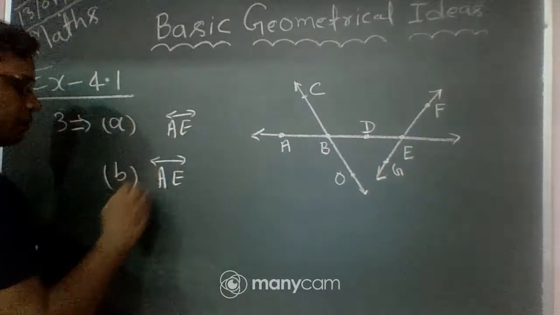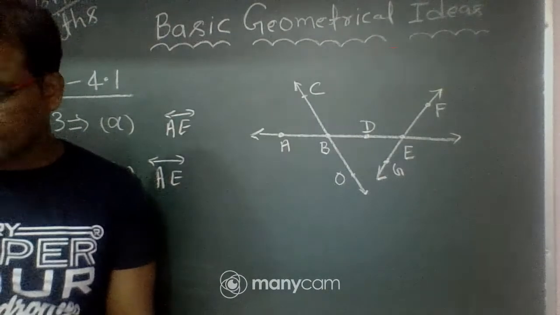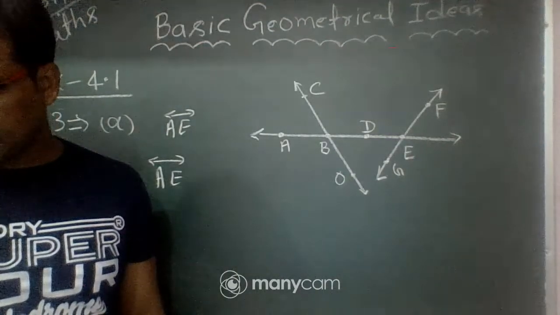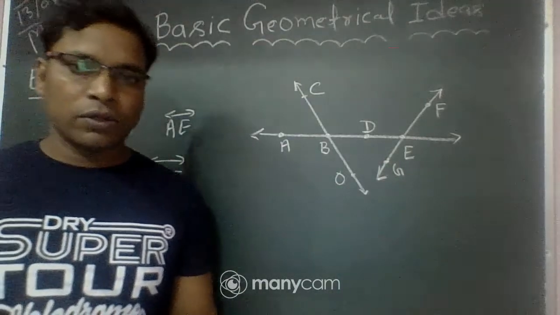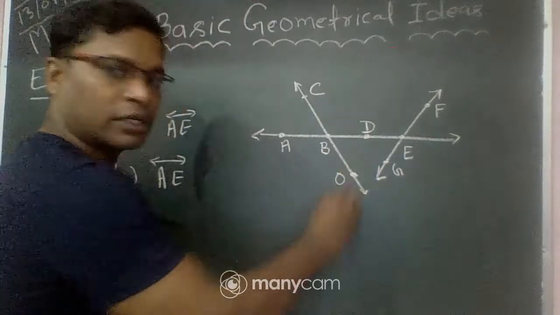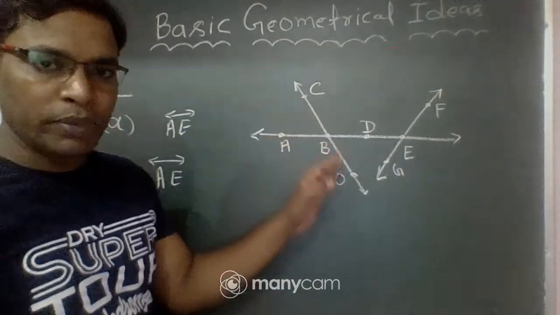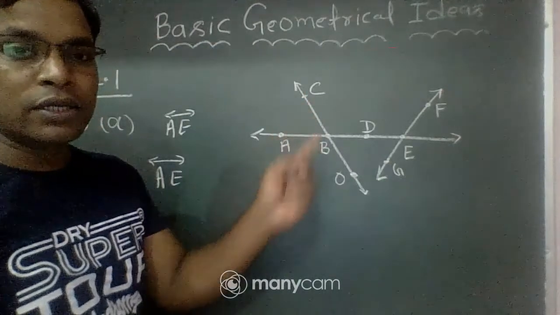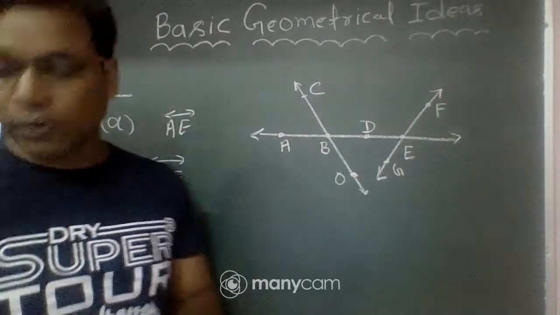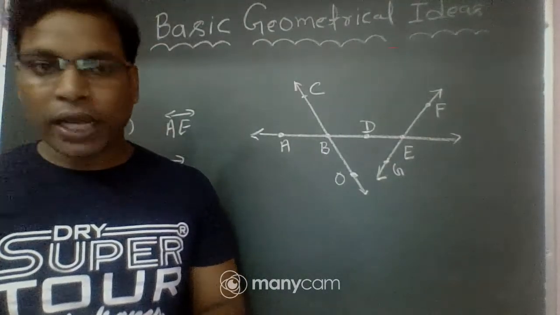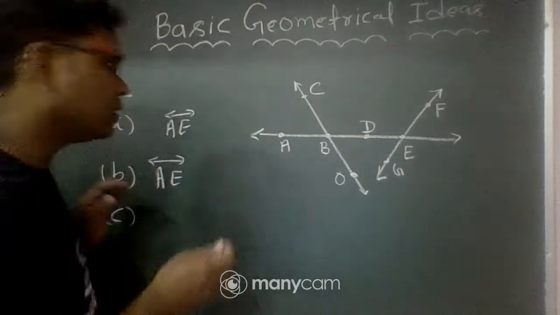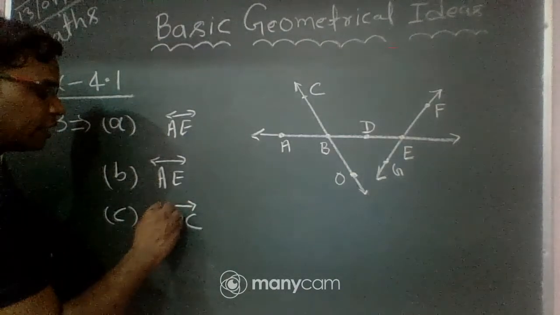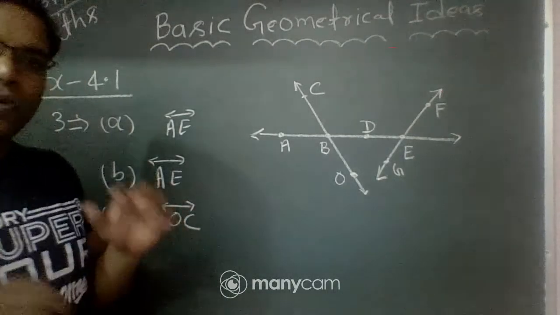Okay, and part C. Line on which O lies. The question is: the line on which O lies. So on which line does O lie? Where is it? It is here. Line OC: on line OC point B lies, and on line OC point C lies. So the correct answer of part C, line on which O lies, is line OC.